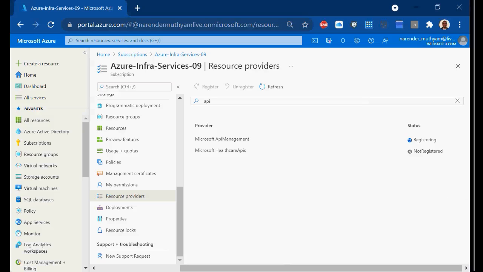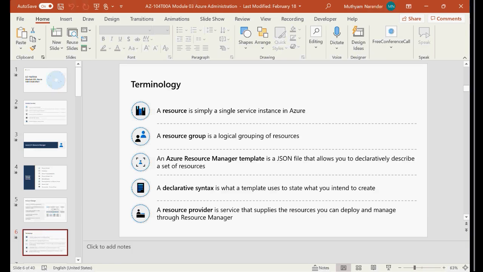Any questions here? Ahmed, hello. Just can you throw light on the third point? JSON file that allows you to declare this set of resources. We will come to that. We'll learn that. We have not started the ARM templates. I'll cover that when I get to that point.